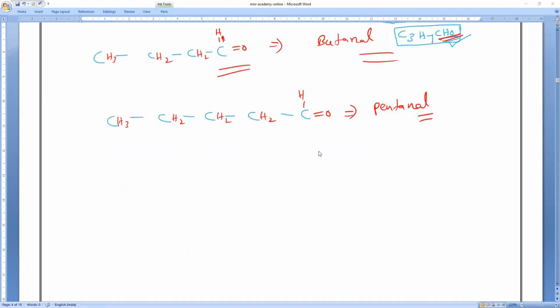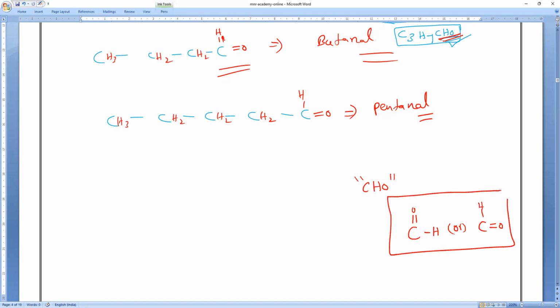Respond. So now, one more thing. Don't get confused. Aldehyde CHO has two ways of representation: one is C double bond O, single bond H, or C single bond H, double bond O. Both are the same. Whichever way you put the double bond, it is right.